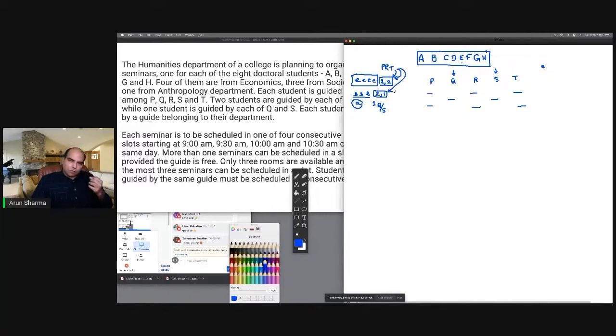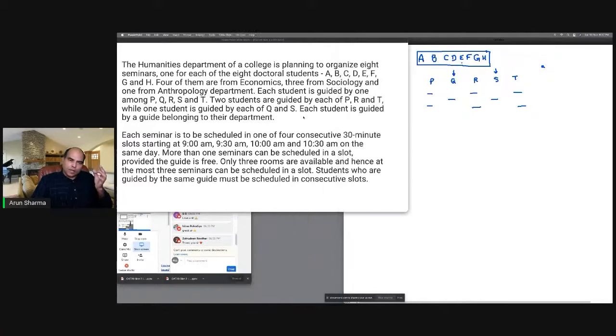And one of the thumb rules of doing reasoning well is to make sure that you slow down your first reading. That's very critical. It will improve your speed of solving because you eliminate the second reading completely. You don't make any misguided moves. You don't miss out a twist or a turn in your solving at all. And each student is guided by a guide belonging to the department. Okay, that's fine.